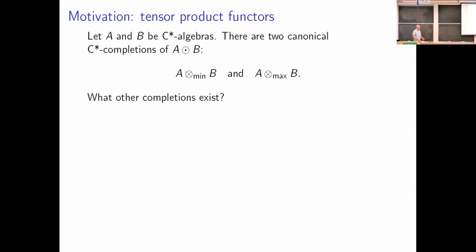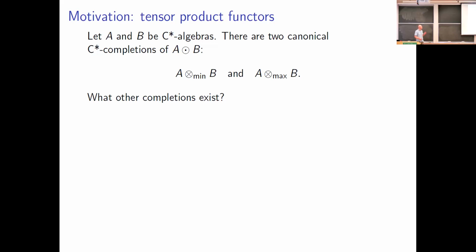All right, so a little bit of motivation. Let's suppose we've got two C-star algebras A and B. When we take the algebraic tensor product of A and B, there can be multiple different ways of turning this into a C-star algebra. So there's two canonical ones. We have the minimal tensor product of A and B, as well as the maximal tensor product of A and B. And true to their names, the minimal tensor product is going to be the completion with the smallest C-star norm, and the maximal tensor product is going to be the completion with respect to the largest C-star norm that you can place on the algebraic tensor product.